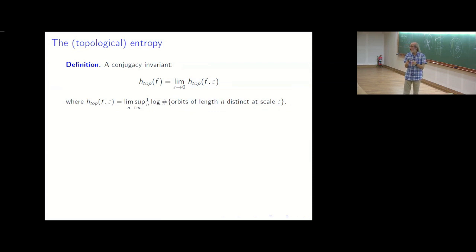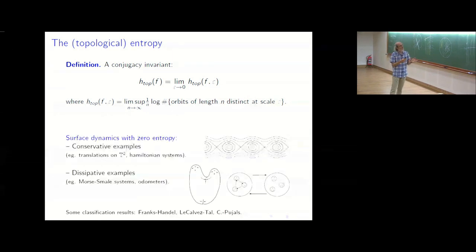If you look to an invariant subset, you may also consider the topological entropy, and so a set is small if the entropy is 0, because then you don't have rich dynamics in some sense. Otherwise, it has positive entropy. And you find a very different behavior on surface depending if the dynamics has 0 or positive entropy.